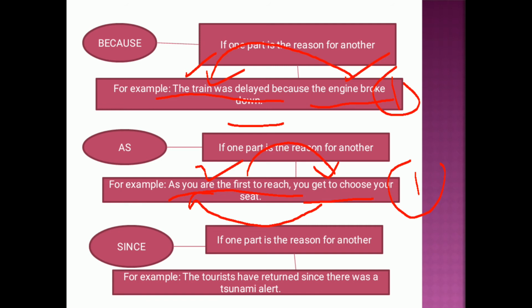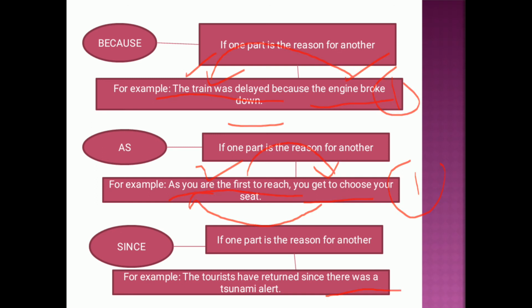Since also relates to the same things, like if one thing is the reason for another thing. For example, the tourists have returned since there was a tsunami alert. Why have the tourists returned back? Because there was a tsunami alert. Since is used because since also tells us about the reason of another thing.